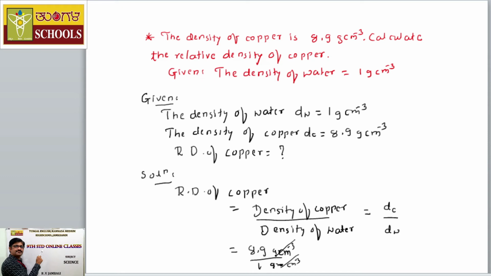Therefore gram per cm cube cancel each other. 8.9 divided by 1 is equal to 8.9. Therefore the relative density of copper is 8.9. So this is the answer for the first problem. I hope you got this point clear.